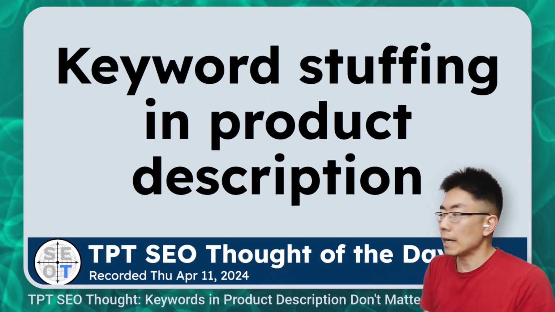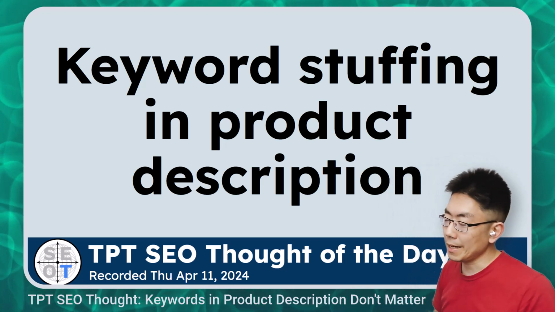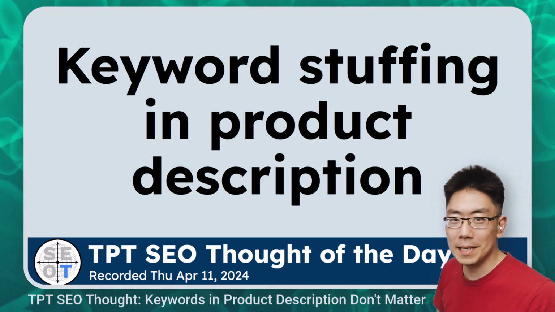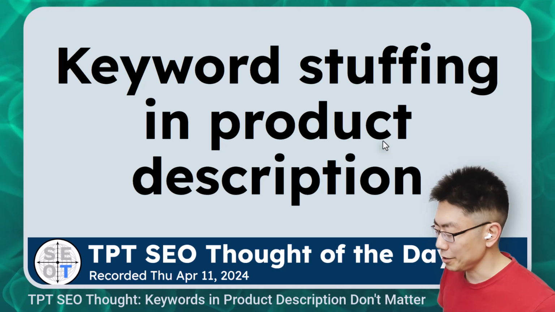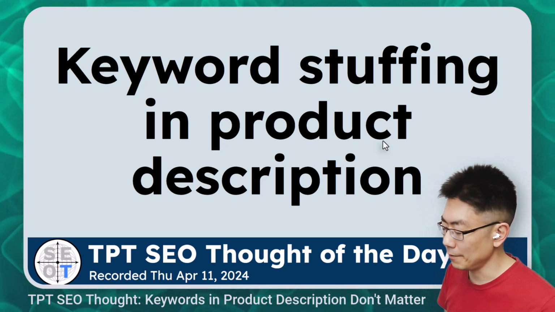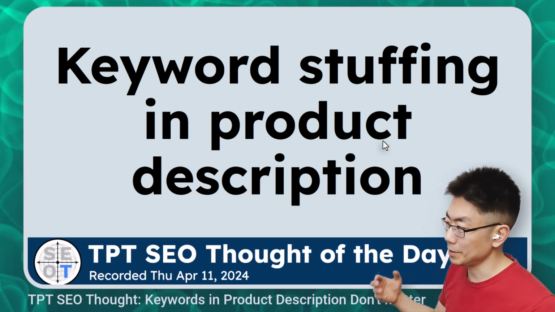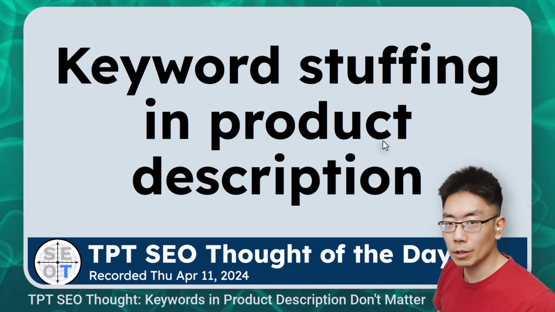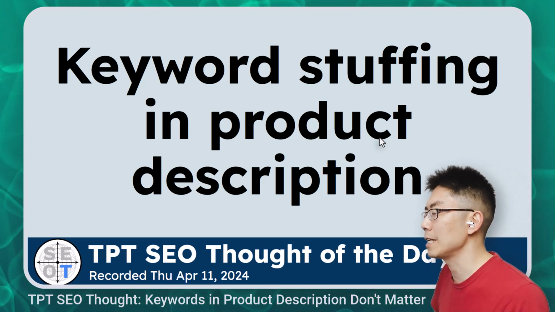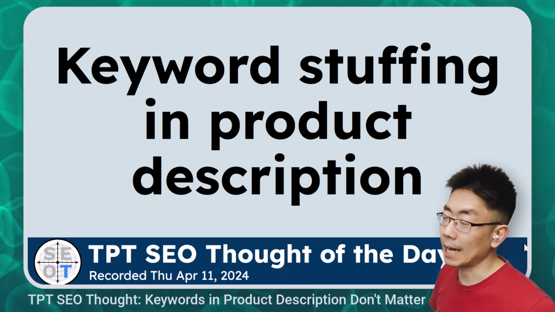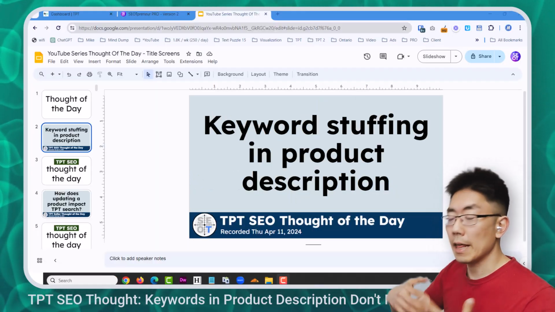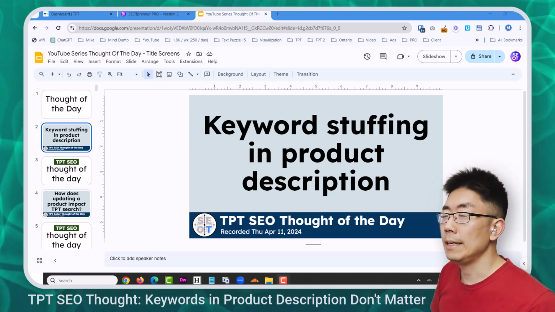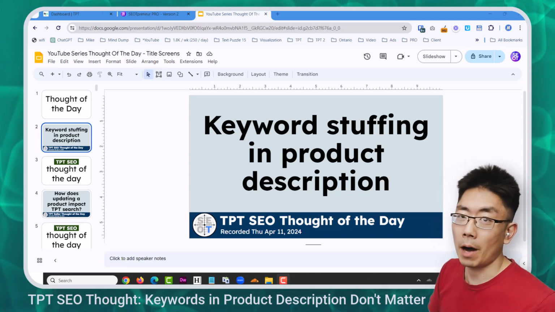Hey, TPT sellers, I'm about to update a product description, and I thought this is a good time to experiment with keyword stuffing, just to find out how that affects TPT SEO and the rankings. Back in the day, you used to just put a list of keywords at the bottom of your product description or your website. People used to stuff them inside of the meta information. Back in the day, this used to be something that Google looked at, and obviously it's not something Google uses anymore, because ultimately SEO is just a game of cat and mouse. Search engines are trying to produce authentic results, and we're trying to understand how the system works so that we can optimize our chances of showing up higher in the rankings.